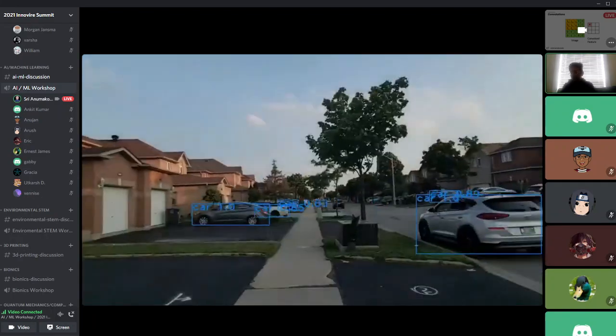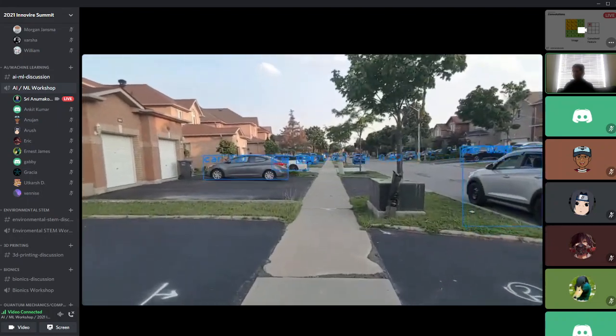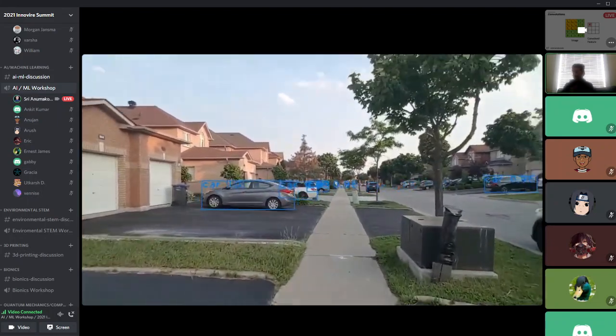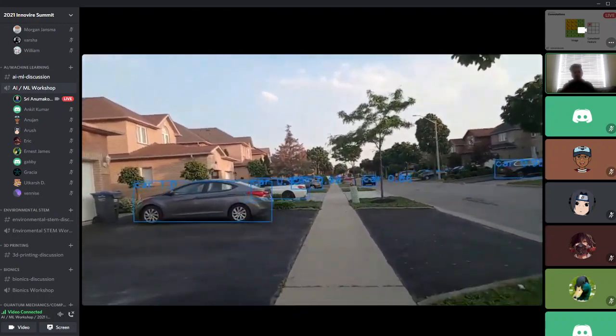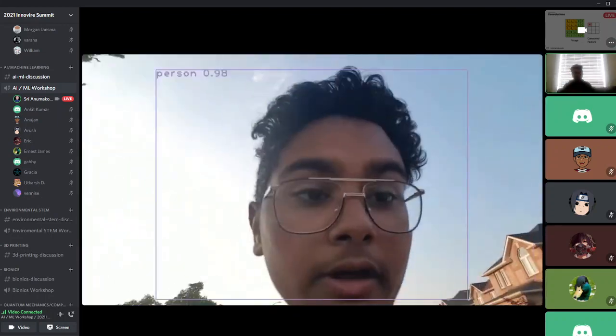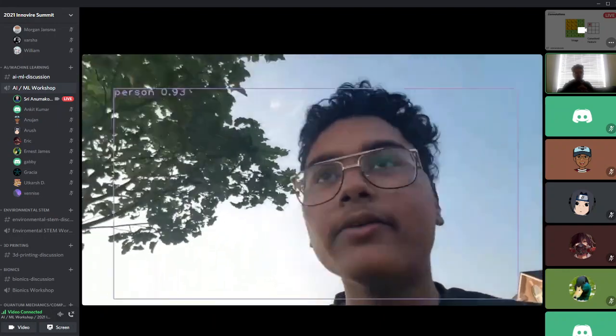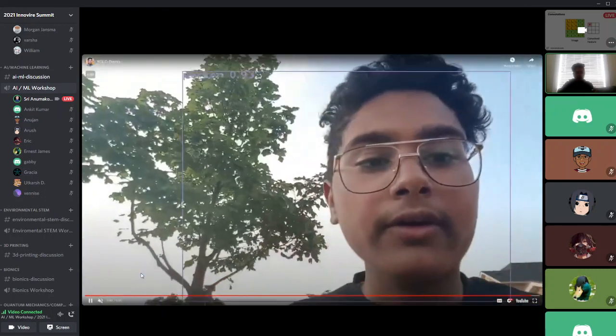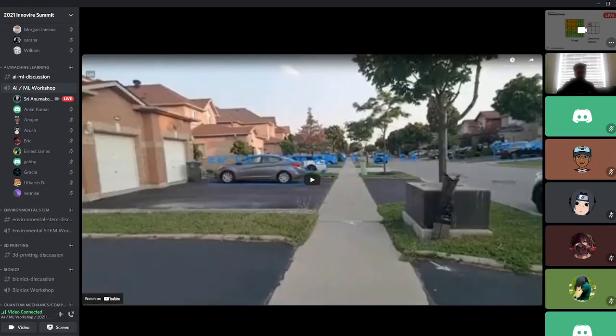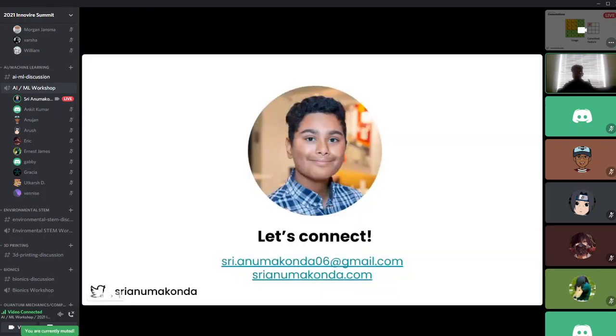I trained this specifically for car detection, so the AI model is able to detect cars with YOLO. Using convolutions and max pooling, it breaks down the image, learns all the features, and using that, it's able to figure out what's the car and what's not the car, maybe what's the person and so on. So that's just to wrap this up.